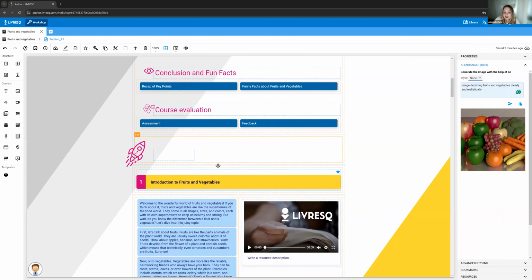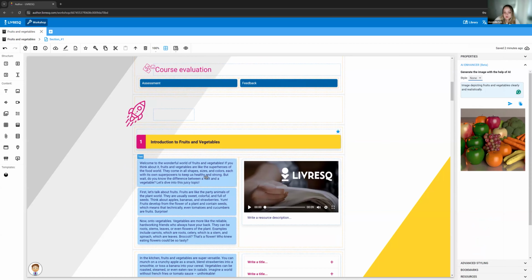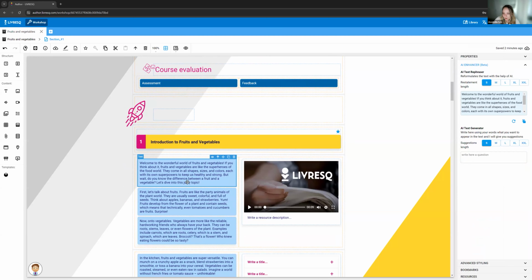The possibility to edit, to generate text using AI works in the same way. You select, using one click, a text resource, and you can do two things with text and AI in LIVRESQ. One of them is rephrasing the text within a certain size, so either small, medium, all the way to large, which is between 2,000 and 6,000 characters.